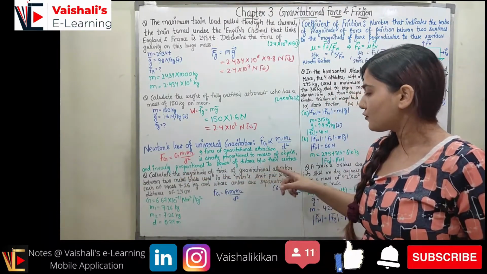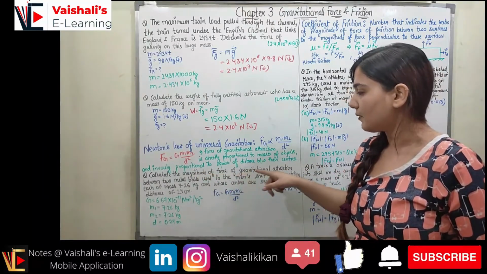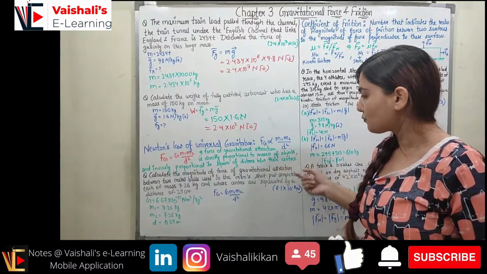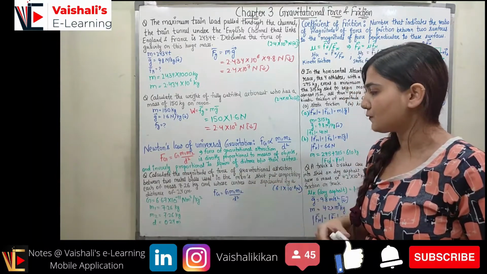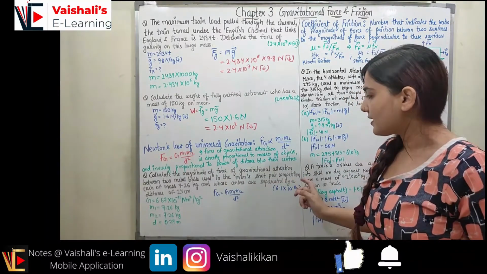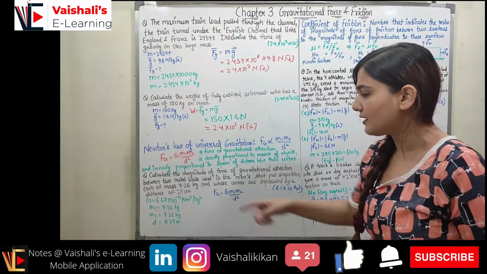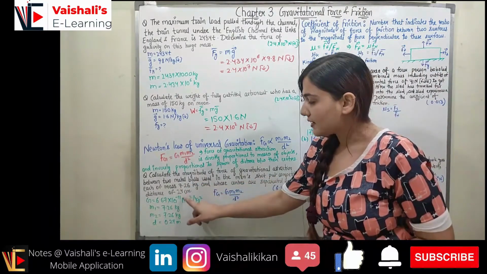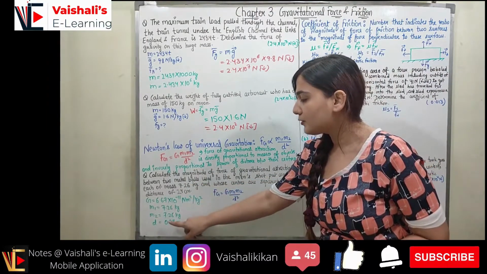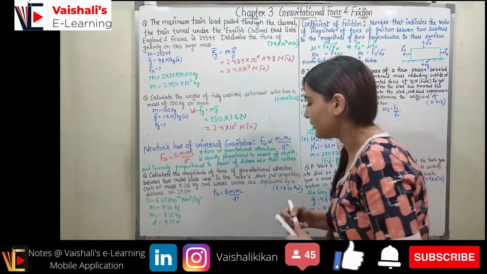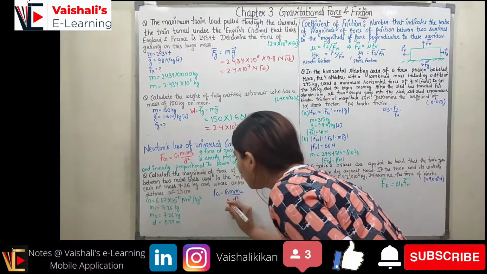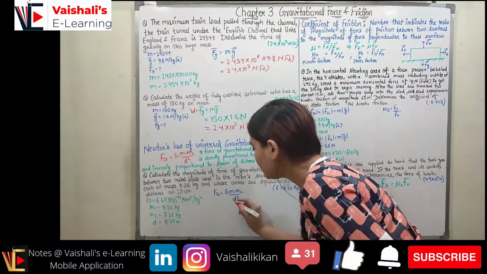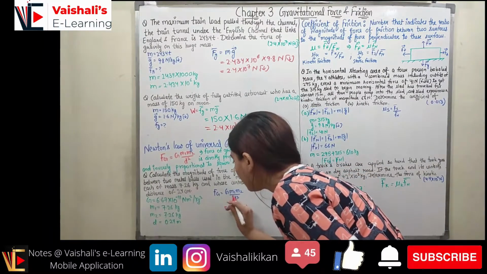Now based upon this, we have a question. Calculate the magnitude of the force of gravitational attraction between the metal balls used in the men's shot put competition, each of mass 7.26 kg and whose centers are separated by a distance of 24 centimeters. The distance is given in centimeters, so first of all we will convert it into meters. So the distance is 0.24 meter. We know the force of gravitation has the formula G m1 m2 upon d squared. So let's put in the values.